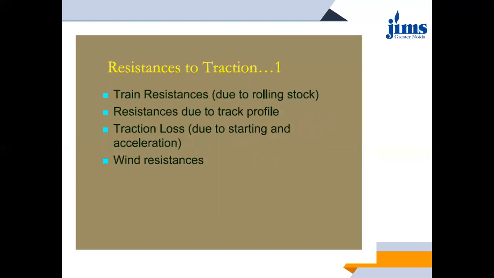So resistance to traction is divided into these 4 categories, or in other words, these 4 resistances together constitute the total resistance to traction. So what are these resistances? First, train resistance, that is resistance due to rolling stock. Then resistance due to track profile. Then resistance due to traction loss, or due to starting and acceleration. And last is wind resistance.